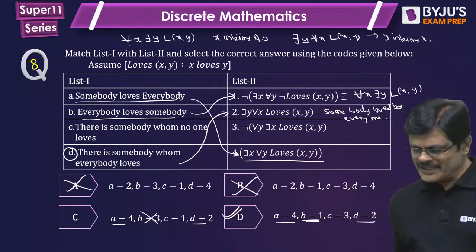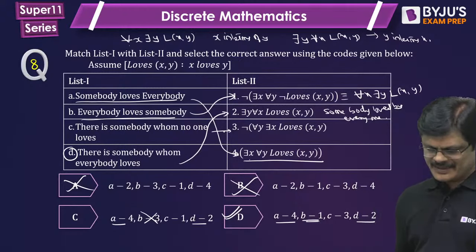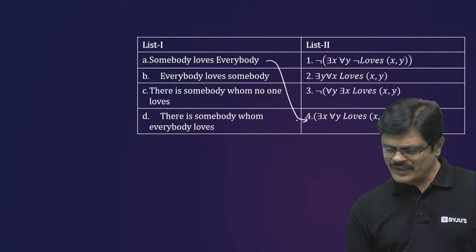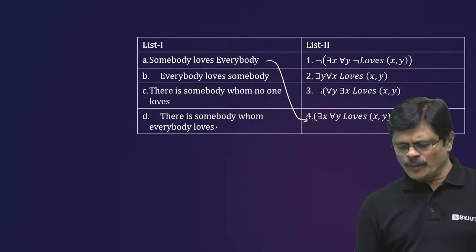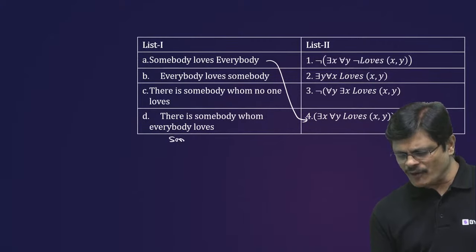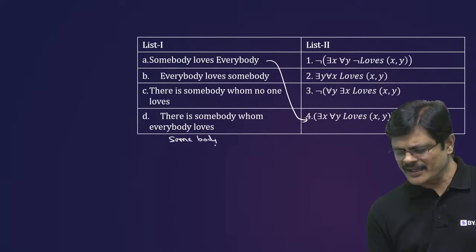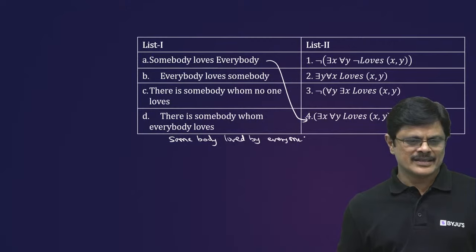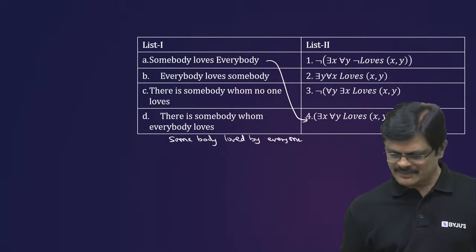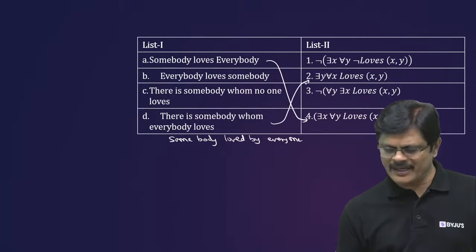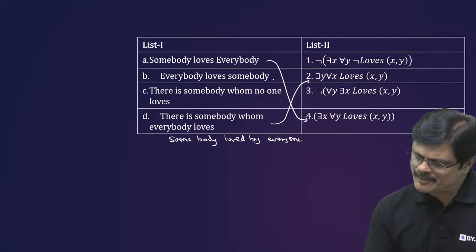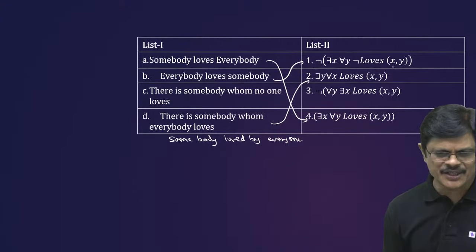C and 3 are one and the same. See here, somebody loves everybody is this one. Somebody whom everyone loves, or somebody loved by everyone, somebody loved by everybody. Then this one, everybody, that is B is 1, because by taking the negation you directly get it.